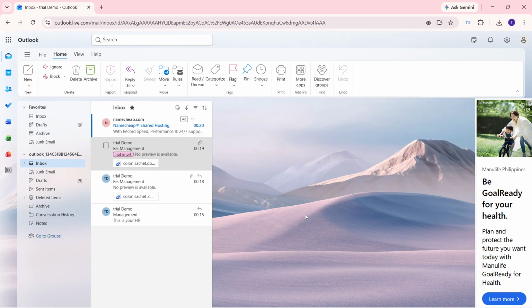You can also rename or delete categories later by going into the Categorize menu and selecting Manage Categories at the bottom. And that's how to create and use categories in Outlook.